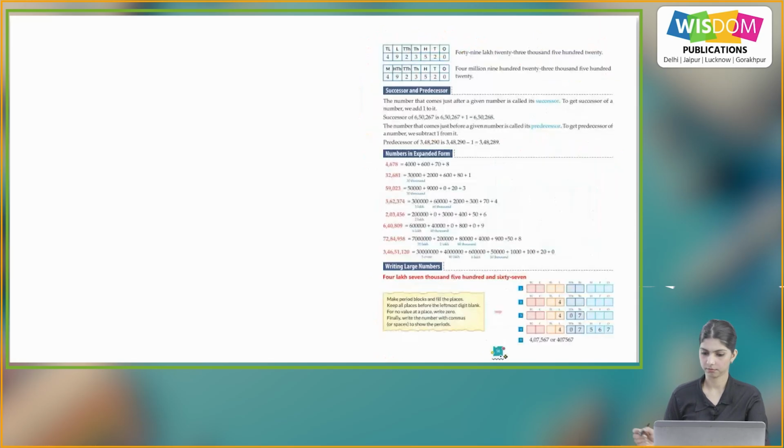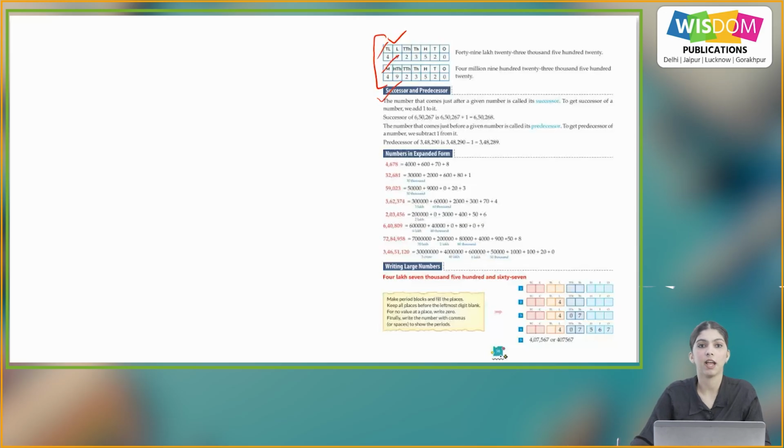Now we have these two numbers in the Indian and international systems. So first is the Indian place value, where we have put the number till 10 lakh. So the number is 49 lakh 23,520. Now again we have this number in the international place value chart. So the number is 4,923,520.